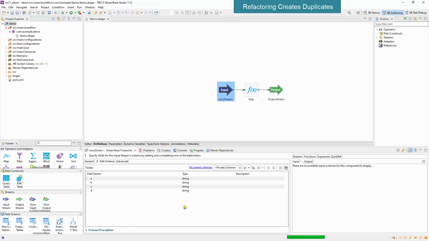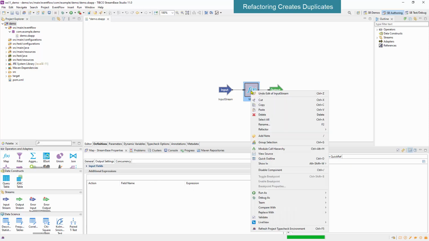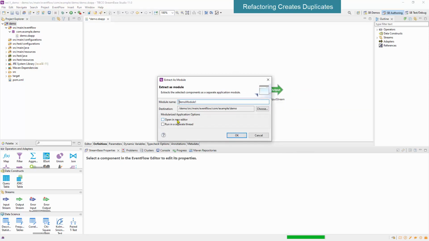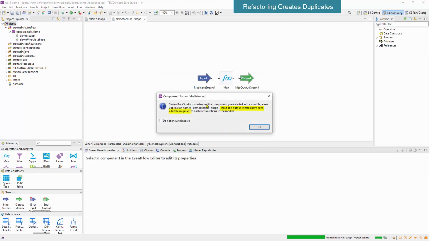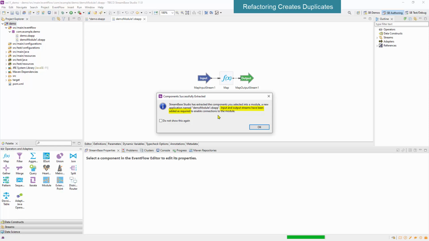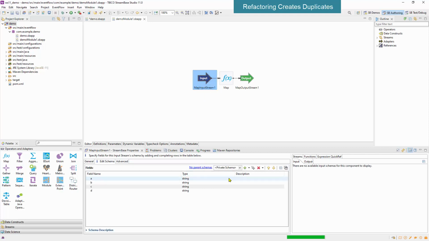Now let me show you what refactoring does to schemas. We'll start with a locally defined schema. I'll refactor the map. Note that it says input and output streams have been added to enable connections to the module. And we have a private schema.